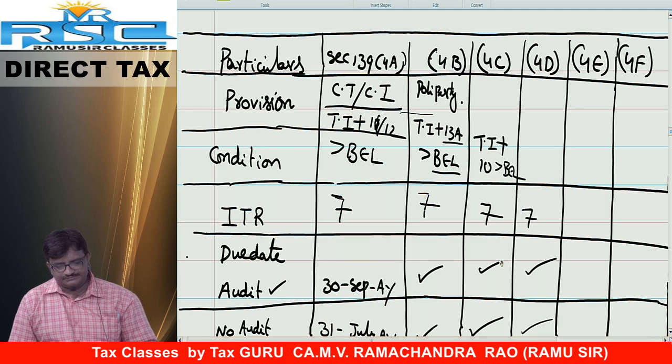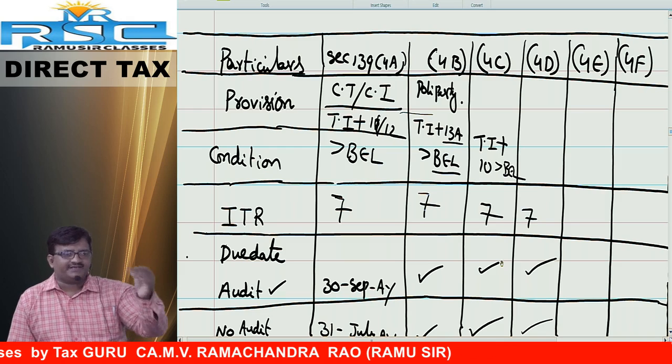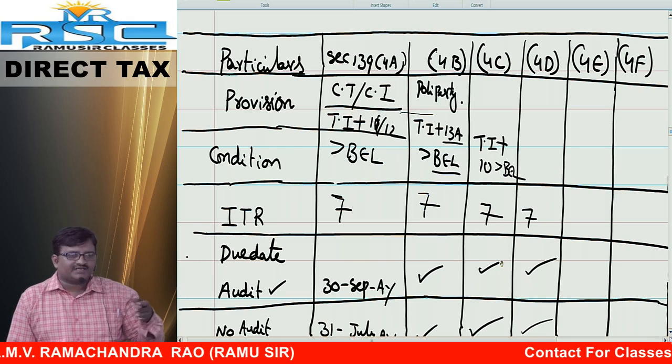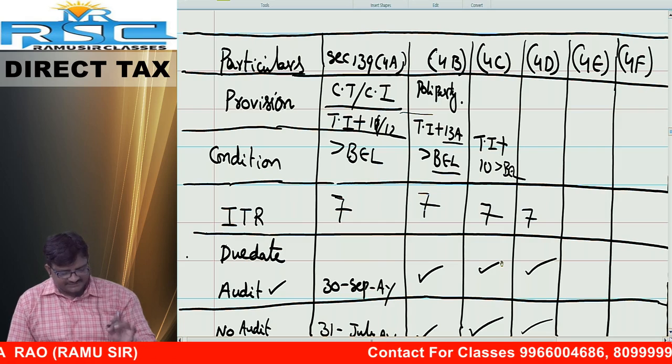Next, is ROI compulsory or optional? ROI is mandatory. If they are not covered under any other sections, they automatically come under this category and it is mandatory to file the return of income. Mandatory.